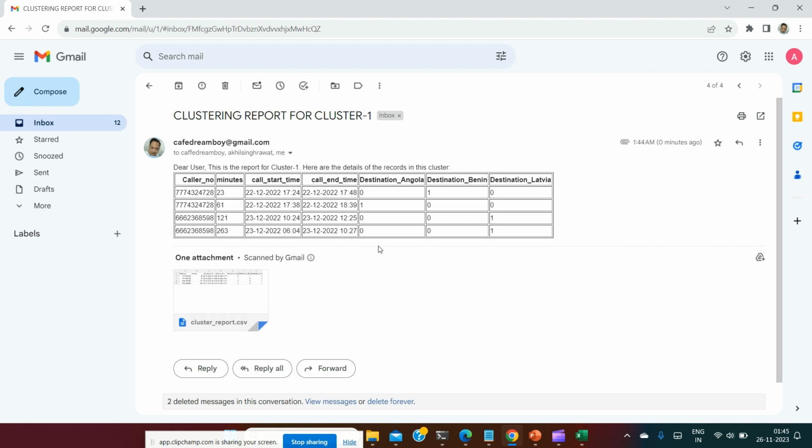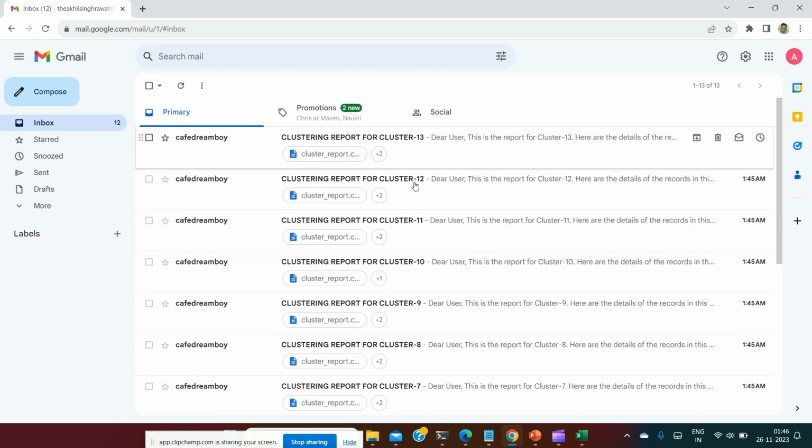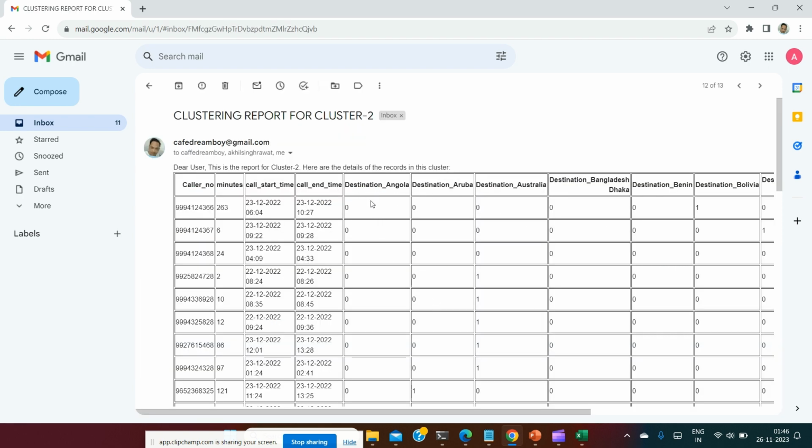So what a beauty! I was telling you, now nothing can bypass this FM system, because this is a hybrid model, and 100% results are there. As I showed you, this is the first report in which parallel calls have been identified into a single cluster by k-means. And I told you that k-means was the only algorithm that was giving relevant and significant results. Oh my God, you can see, just like fraud alerts, clustering reports are coming. You can see there are different destinations under this cluster: Angola, Aruba, a few more. I will give an analysis on this also, because they have similarity of callings.